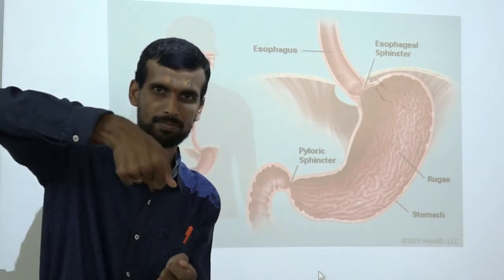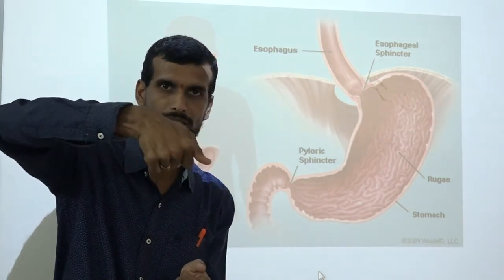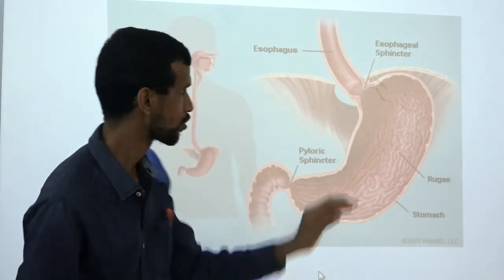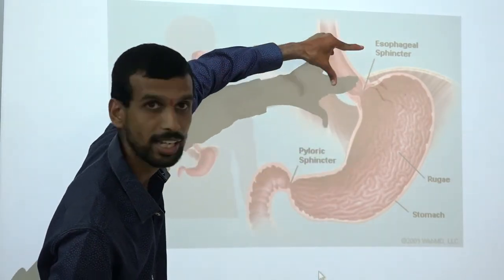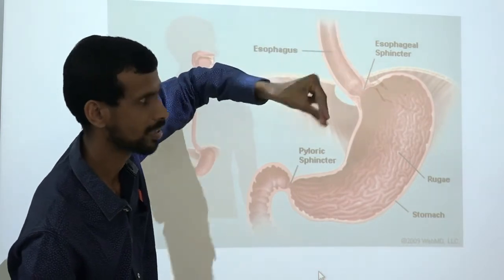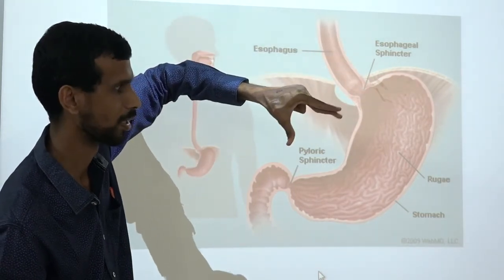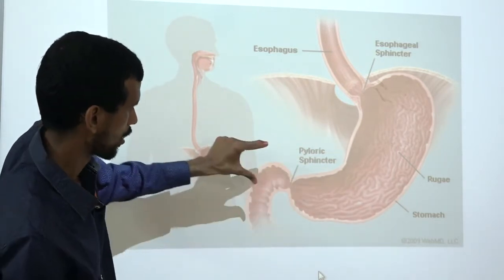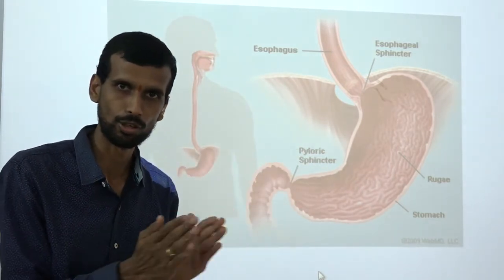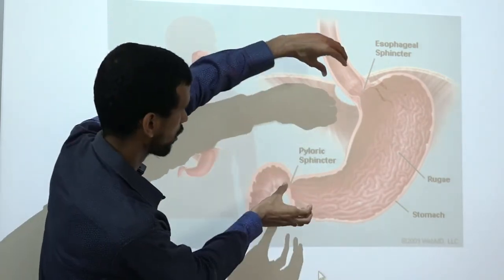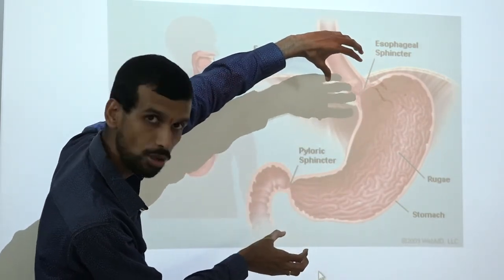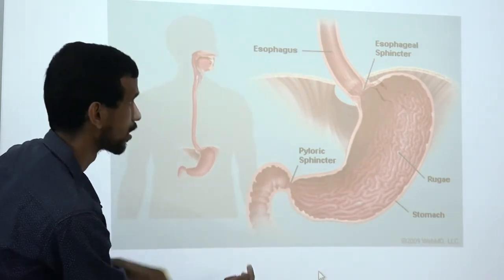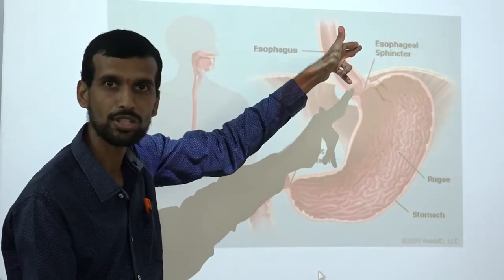A sphincter is like a tap. At home, when we open the tap, water comes. When we close it, the water flow stops. So here, this portion also closes and opens: close, open, close. Here also there is one sphincter. A sphincter is like an entry gate. It closes, it opens. So the stomach at the top can close and can open. At the bottom, it meets the small intestine. Here it is meeting the esophagus.